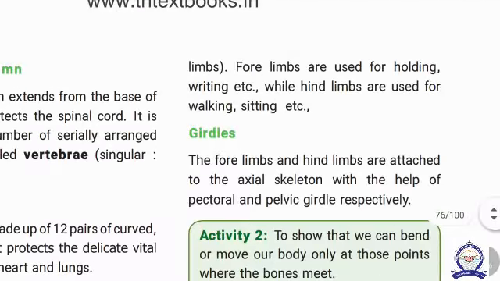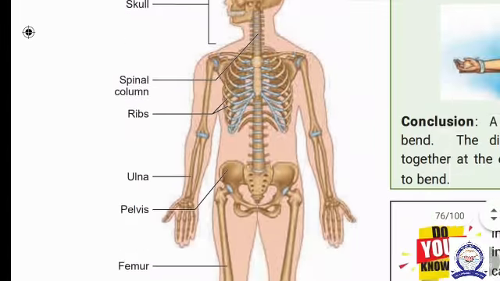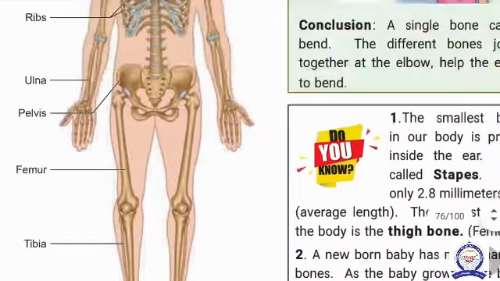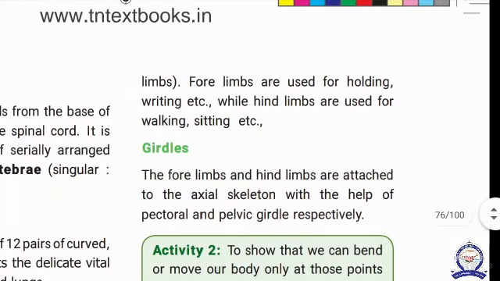Next, the 4 limbs are used. How will you use them? The 4 limbs are used for holding, riding, etc. While hind limbs are used for walking, sitting, dancing. There are so many activities.